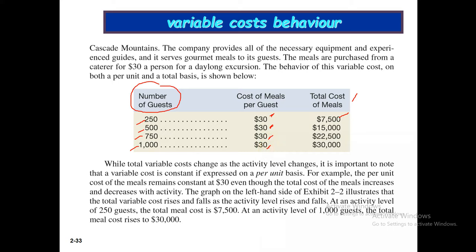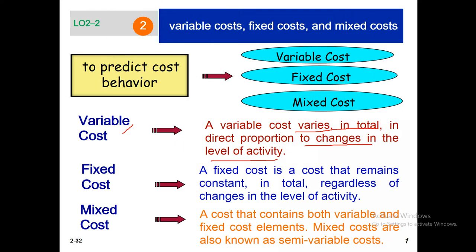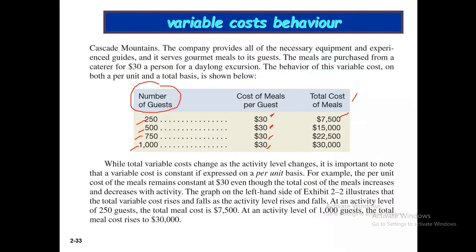But here are two vital points. The number of guests is the changing level of activity, and the total varies. For 250 guests, total cost of meals is 7500. For 500 guests, 15,000. For 750 guests, total cost of meals is 22,500. For 1000 guests, total cost of meals is 30,000.